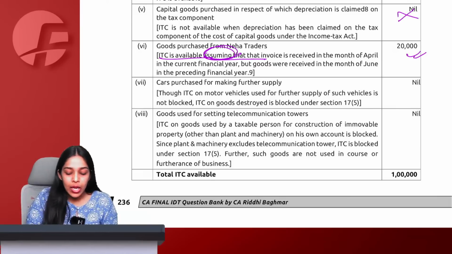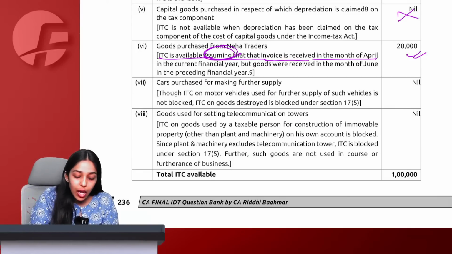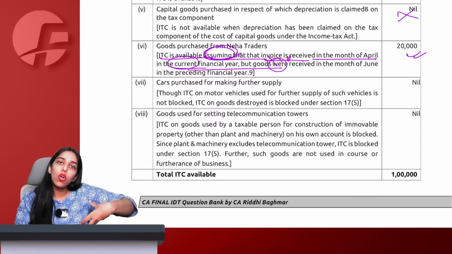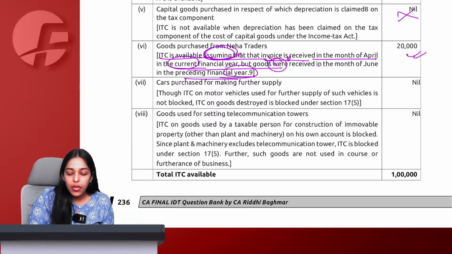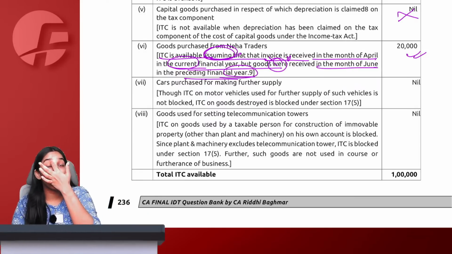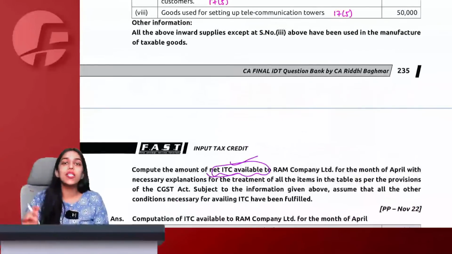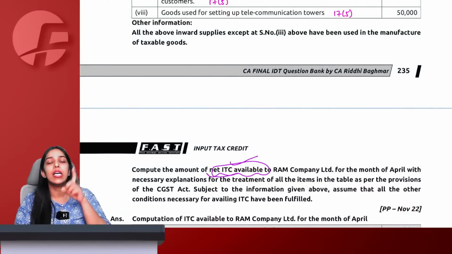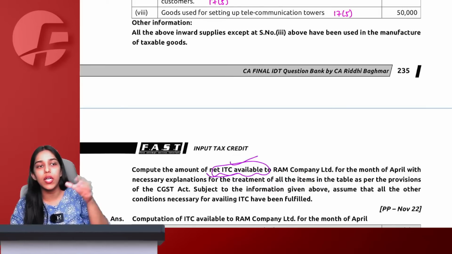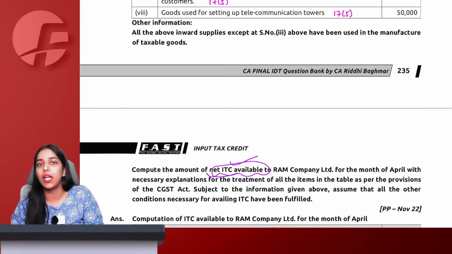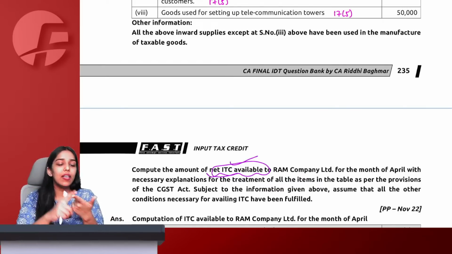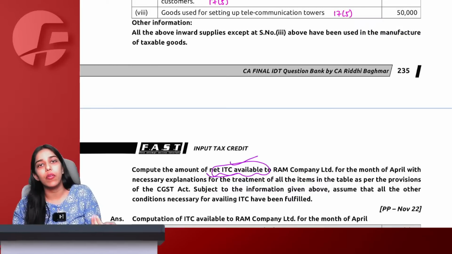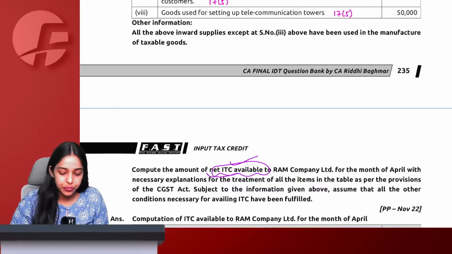I am again repeating that the invoice is received in the month of April in the current financial year, but the goods were already received in the previous year, June. They are focusing too much on grammar. Therefore, we can take ITC of the same. If in the examination you assume the alternative, that June is yet to come and goods are yet to be received, and you don't take ITC, that is also correct, because it is purely language. We are not messing up with the provision. We know the provision that invoice and goods both should be received, then only we will take ITC. Now they are simply playing with our feelings by using such grammar.